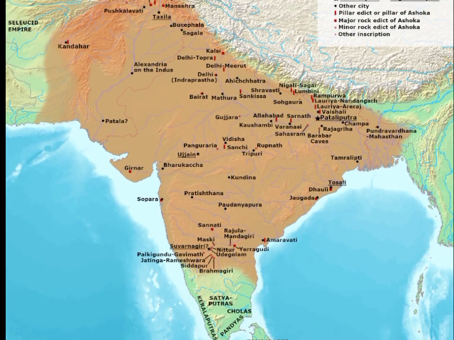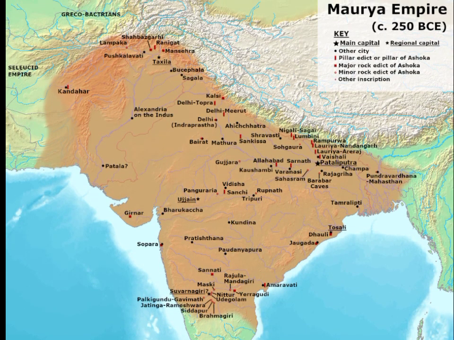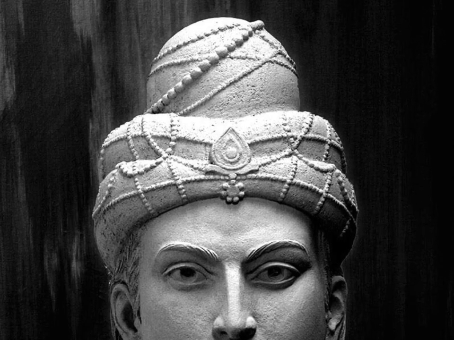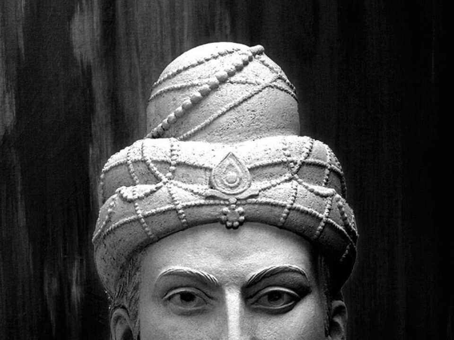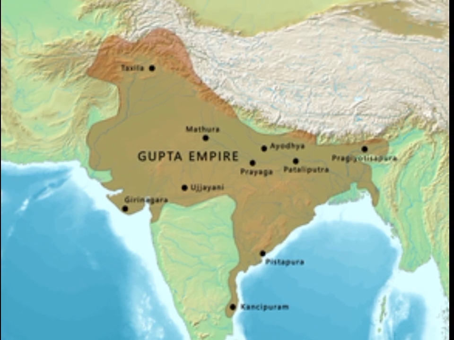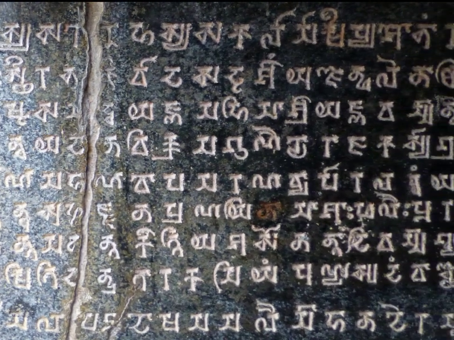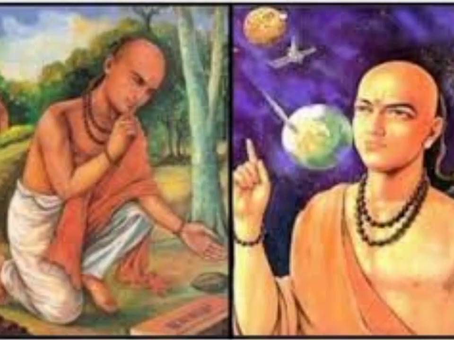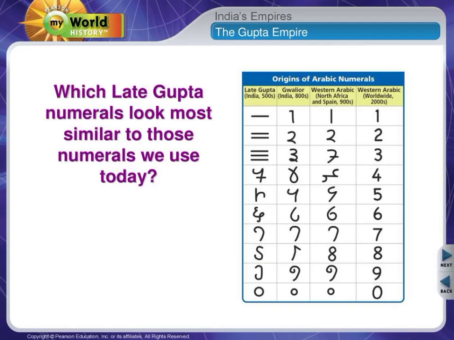The Maurya Empire, 321 BCE to 185 BCE, is perhaps the most well-known empire of ancient India, as it was during this time that the great emperor Ashoka unified most of the Indian subcontinent and spread Buddhism throughout the region. The Gupta Empire, 320 CE to 550 CE, followed the Maurya Empire, and it was during this time that India experienced a golden age. Literature, art, and science flourished, and the decimal system, 0, and the concept of infinity were invented.